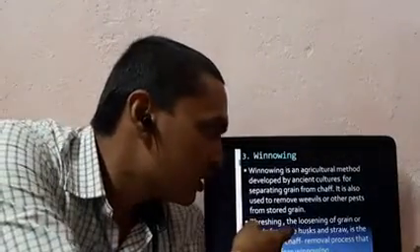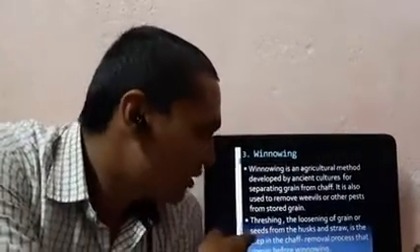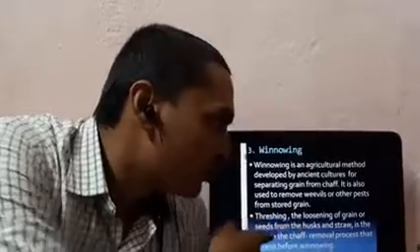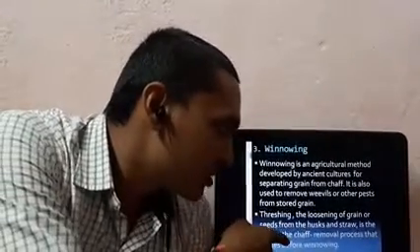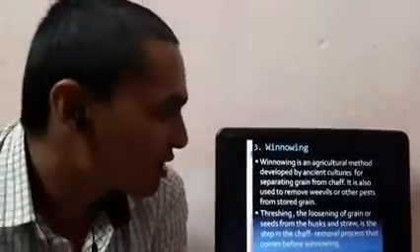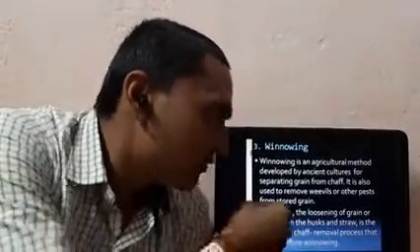Threshing, the loosening of grain or seeds from the husk and straw, is the step in the chaff removal process that comes before winnowing.